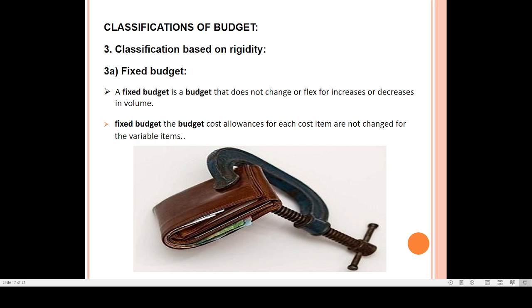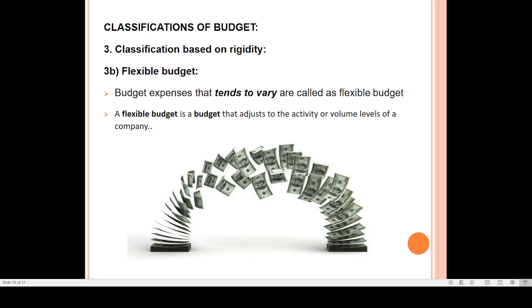Okay, next one, the classification based on rigidity. The first one is based on function, the second one is based on time, the next one is based on rigidity. Rigidity means flexibility: whether you can change it or you cannot change it. Based on that, the first one is a fixed budget. As the name says, a fixed budget does not increase or decrease with the level of output. Whether you are producing 5,000 units or 10,000 units, the amount of budget remains the same. That is called a fixed budget.